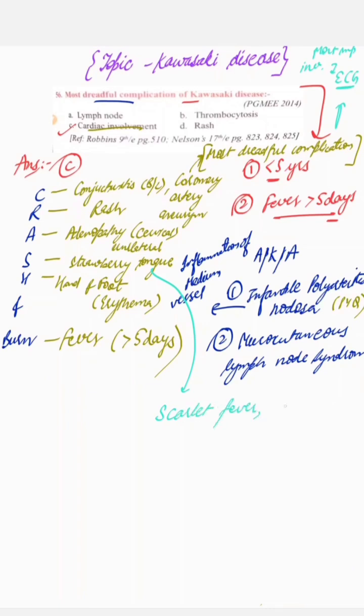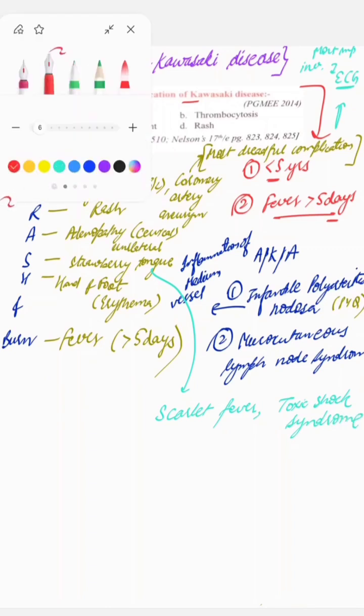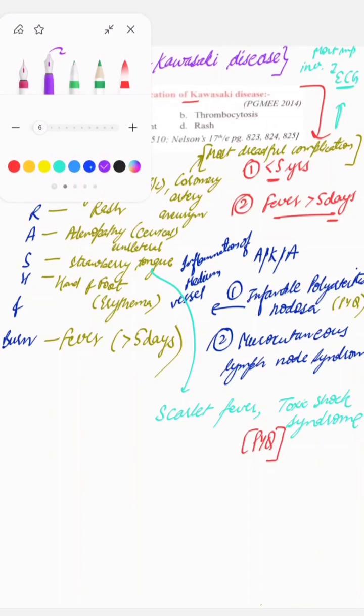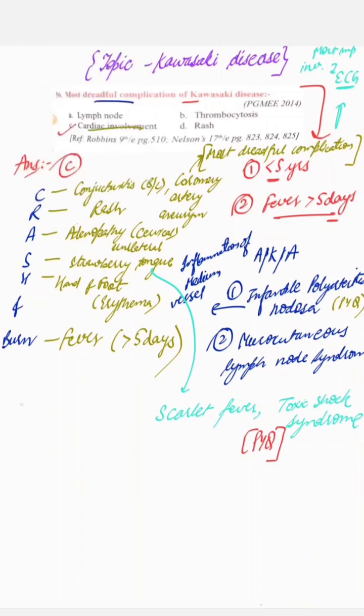Strawberry tongue is also found in our most famous disease, scarlet fever. It is also found in toxic shock syndrome, remember that this was also a PYQ once. In all these three diseases there is strawberry tongue.